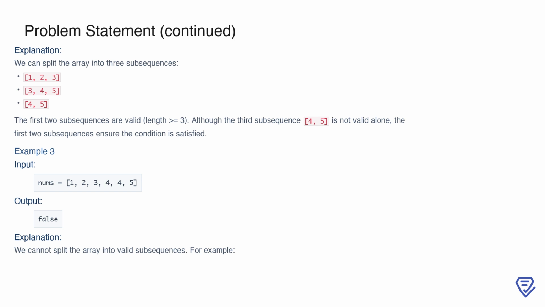In the second example, the input array is 1, 2, 3, 3, 4, 4, 5, 5. Here, the output is also true, and we can split the array into three subsequences, 1, 2, 3, 3, 4, 5, and 4, 5. The first two subsequences are valid because they meet both conditions. The third subsequence, 4, 5, is too short to be valid on its own, but the first two subsequences ensure that all numbers are accounted for in valid groups. This satisfies the requirements, so the result is true.